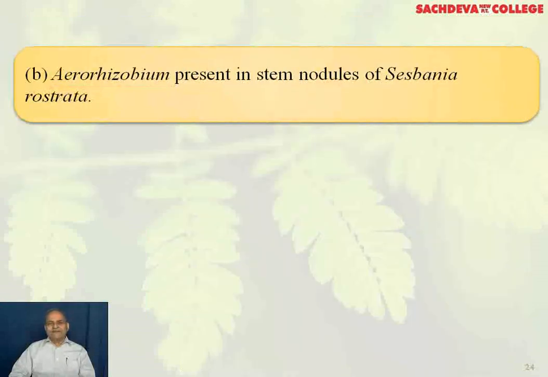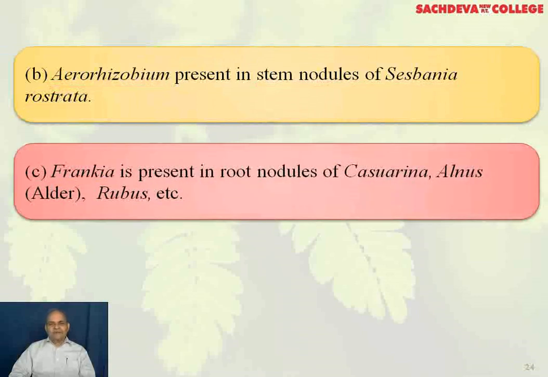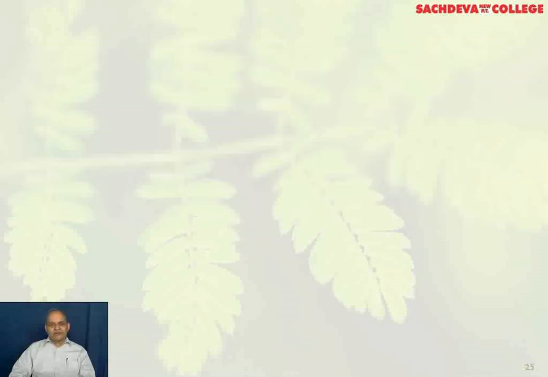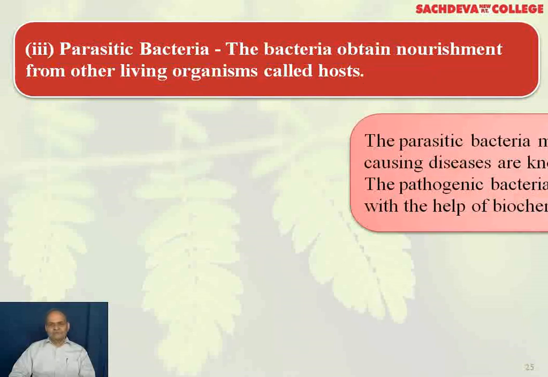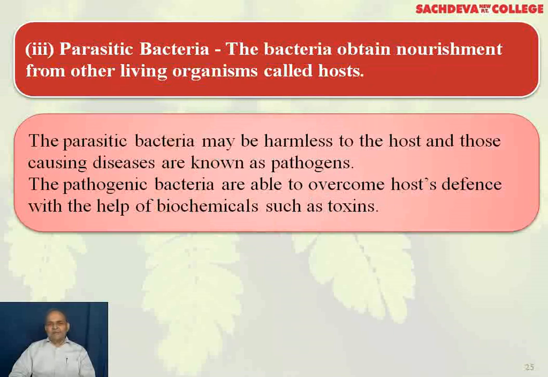Azorhizobium present in the stem nodules of Sesbania rostrata. Frankia is present in root nodules of Casuarina, Alnus, that's called as alder, Rubus, etc. Then comes the parasitic bacteria. The bacteria obtain nourishment from other living organisms called hosts. The parasitic bacteria may be harmless to the host, and those causing diseases are known as pathogens.